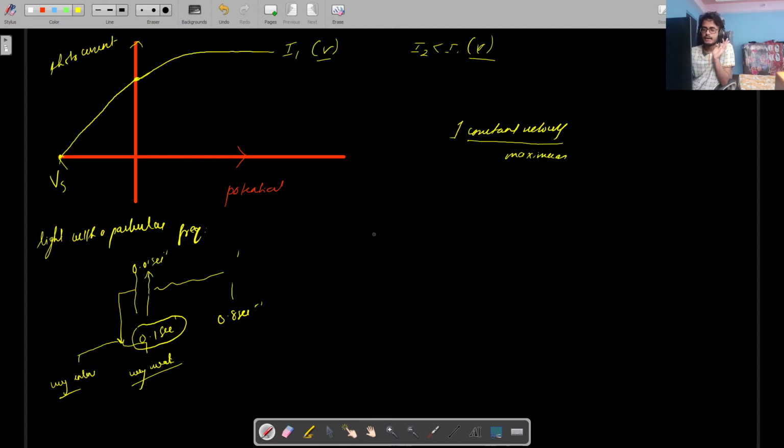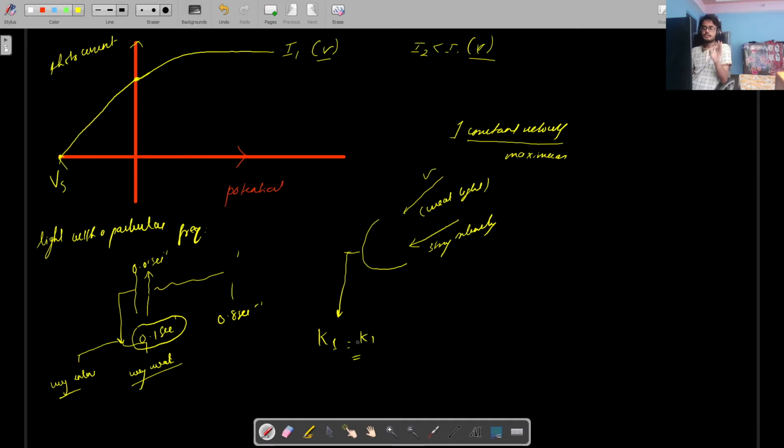So if I have a photoelectric emitter like this, right, and I shine a light of frequency nu, a very weak light of that intensity, and we try to measure the kinetic energy of the coming electrons, we get a kinetic energy, let's say K1. Now I shine on the same photoelectric emitter a light with a very strong intensity, and try to measure the kinetic energy of the emitted electrons. I find that the kinetic energy of those electrons also is equal to this one.